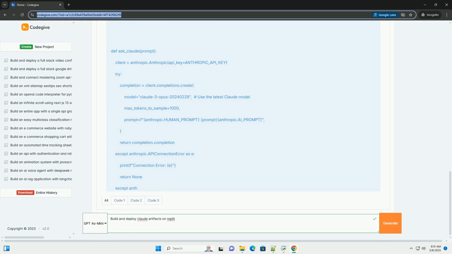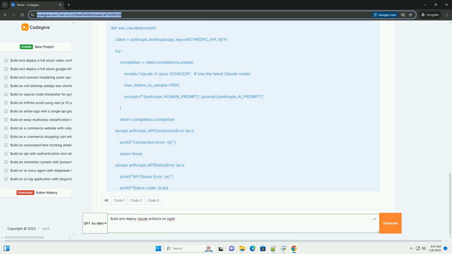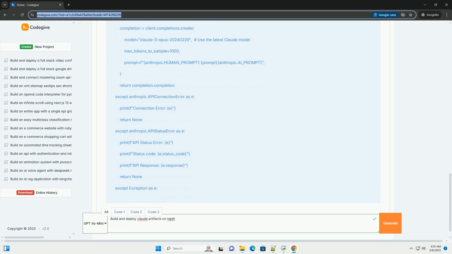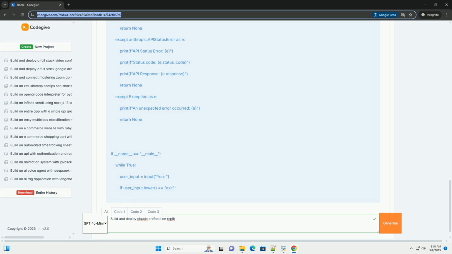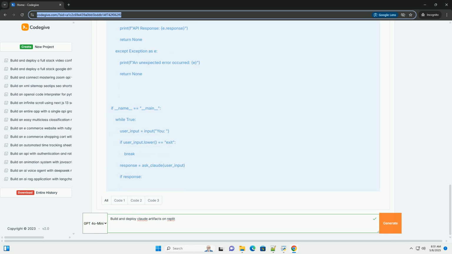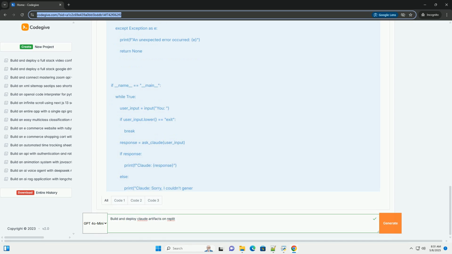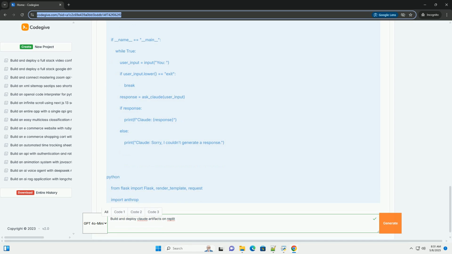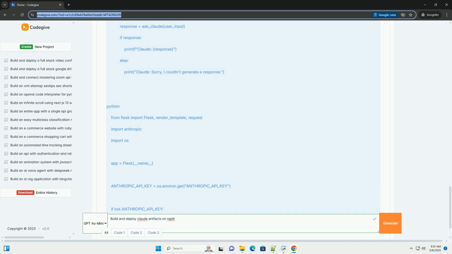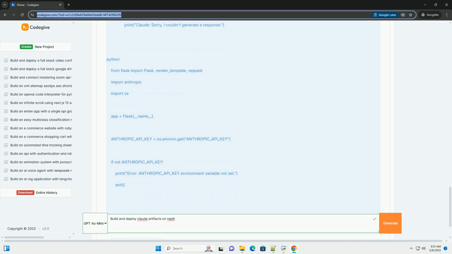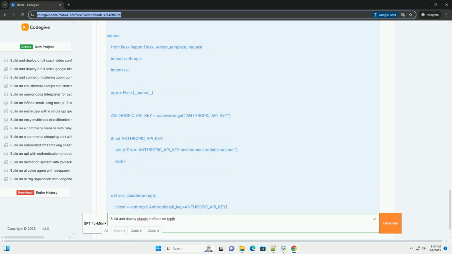Why Replit? Replit is an excellent platform for rapid prototyping and deployment due to its browser-based IDE, no local installation required. Access your code from anywhere. Automatic dependency management, Replit automatically detects and installs necessary packages. Free tier, allows you to experiment with Claude and deploy small applications without cost. Deployment capabilities, deploy your application with a single click. Collaborative features, work on projects with others in real time.